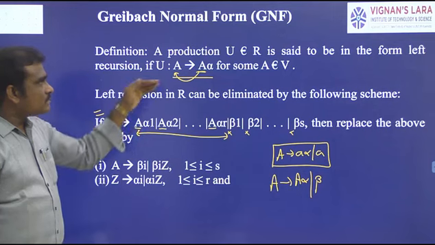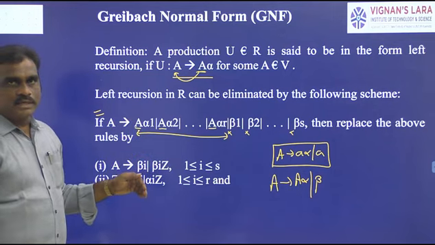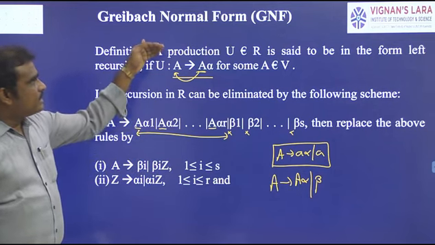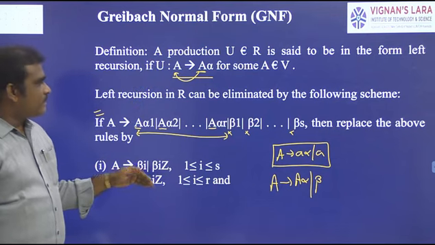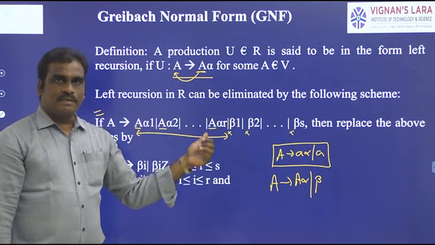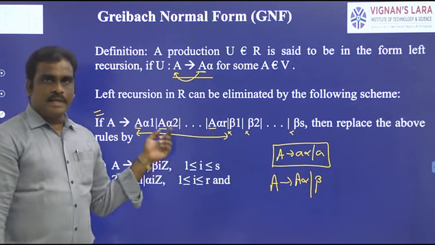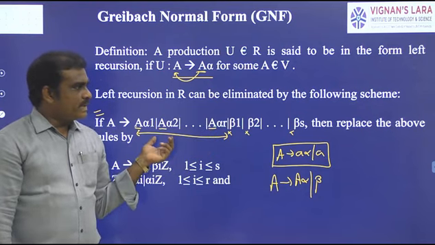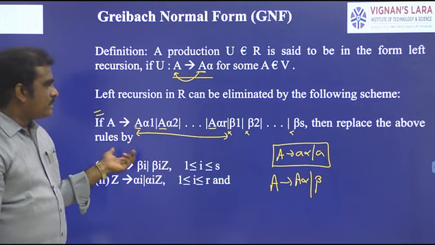Suppose in the process of converting the context-free grammar to GNF, the production has left recursion. First we have to eliminate it, simply by replacing the production.